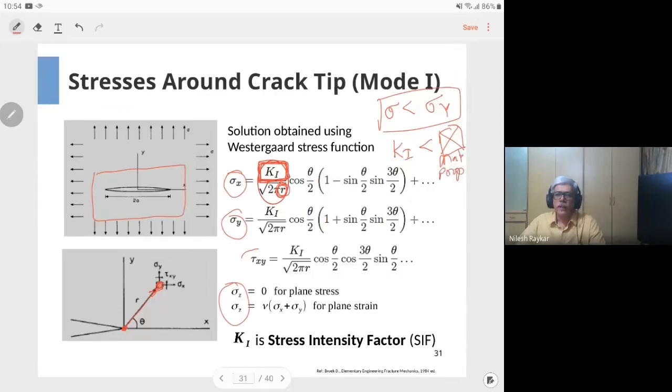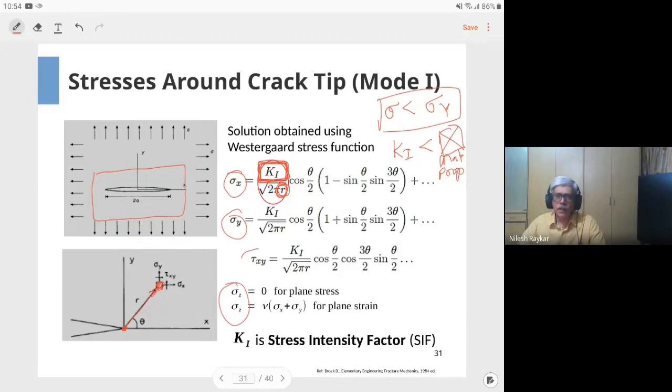So this is a material property. In fracture mechanics, you have the stress intensity factor for a given crack and load combination, which should be less than another material property, which is again a new property that you have not learned till now.